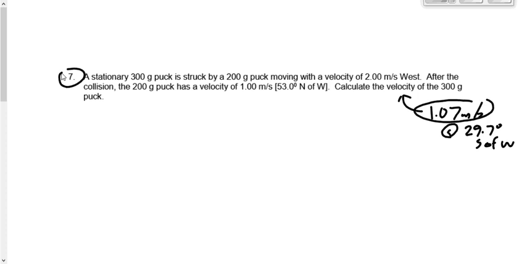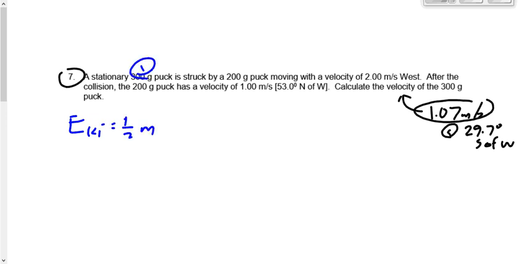Now, do these guys stick together? No, they don't. So therefore, we can't say for certain right now that it is inelastic. But if we had to guess, we're probably going to guess inelastic, right? Because that's what most collisions are. But we want to avoid guessing if we can. Let's calculate EKI and EKF.